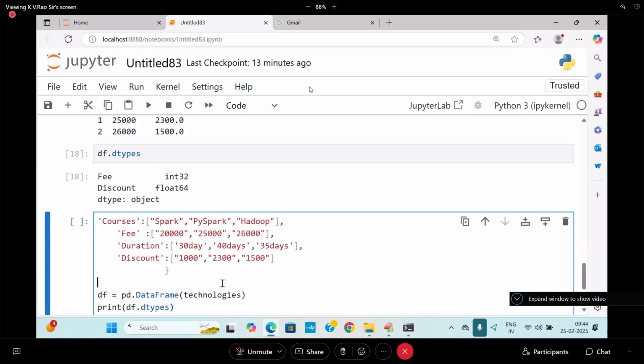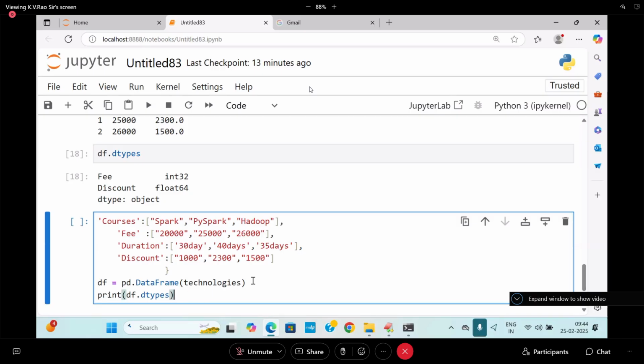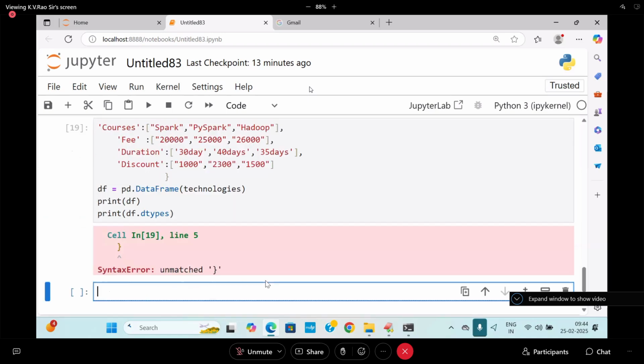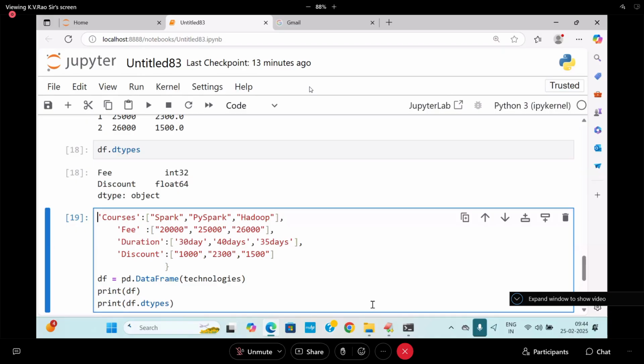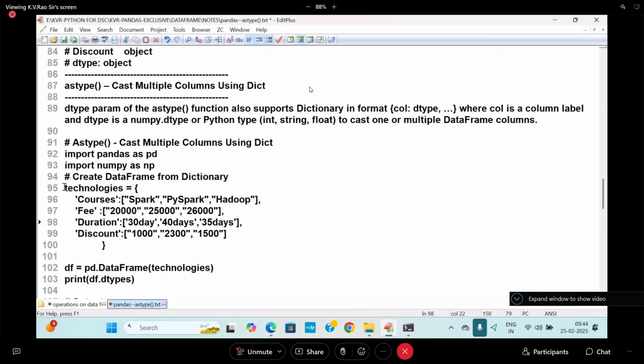So here I'm going to write it in the form of a data frame. Print of df, and there I am going to write it. So there I am going to get it. What happens here? I think dict is missing. Technologies is missing. This part I will write.